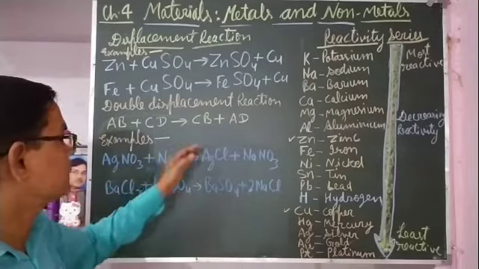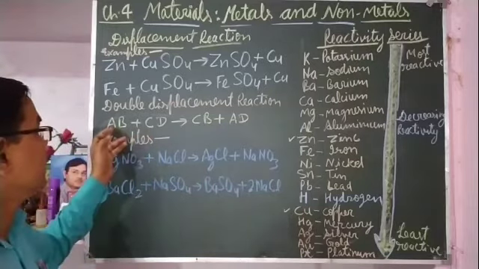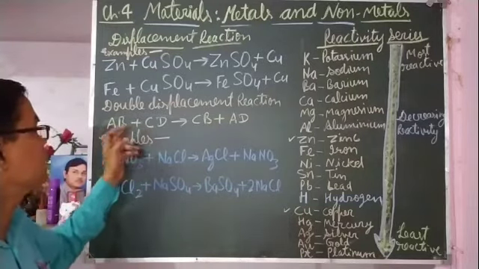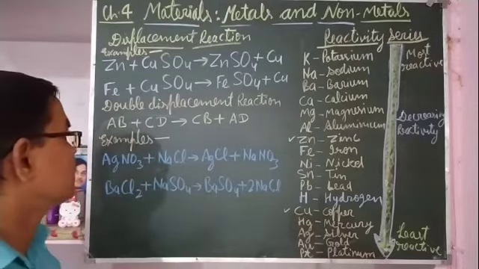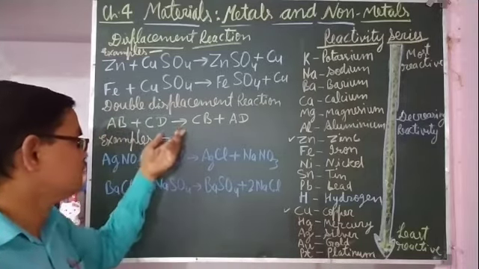So like this, A is displacing C, and at the place of A, C is coming. So double displacement is being done here. That is called a double displacement reaction.